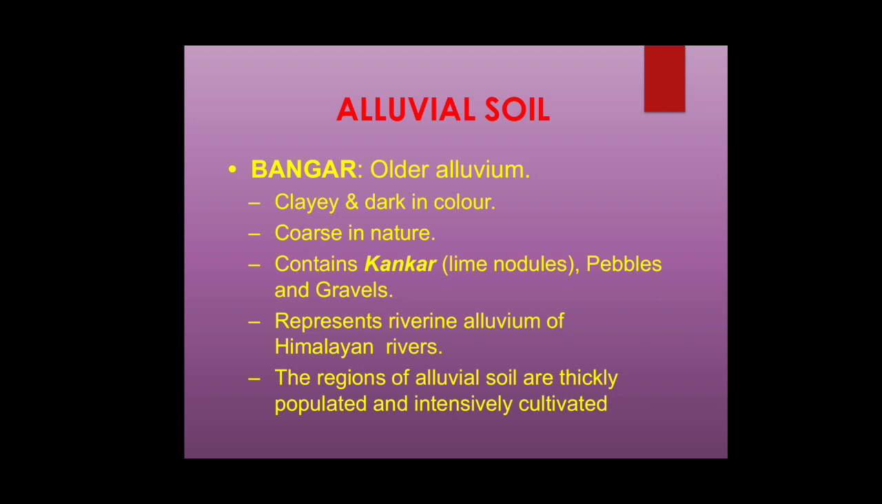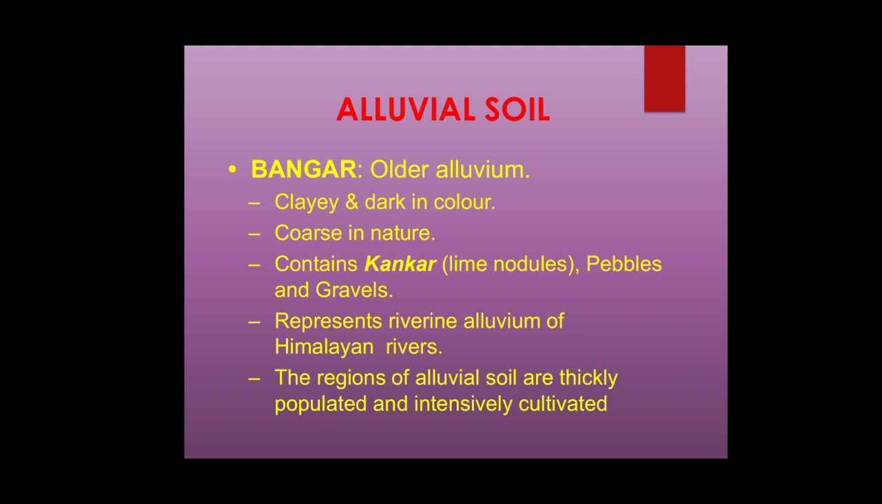Next comes alluvial soil of Bangar type. Here it is older alluvium. It has a maximum portion of clay, it is dark in color, coarse in nature, and contains lime nodules or kankar in Hindi, pebbles and gravels. It represents riverine alluvium of Himalayan rivers, so this kind of soil is present in the regions near Himalayan floodplains.